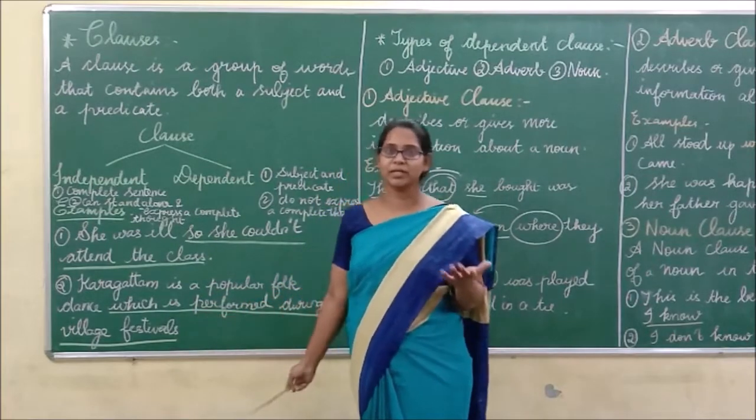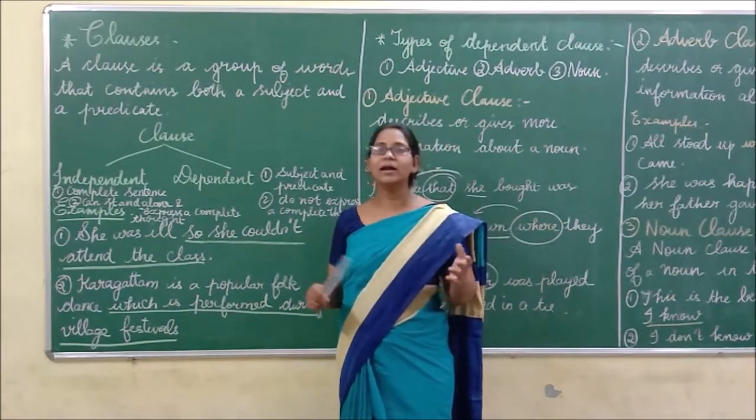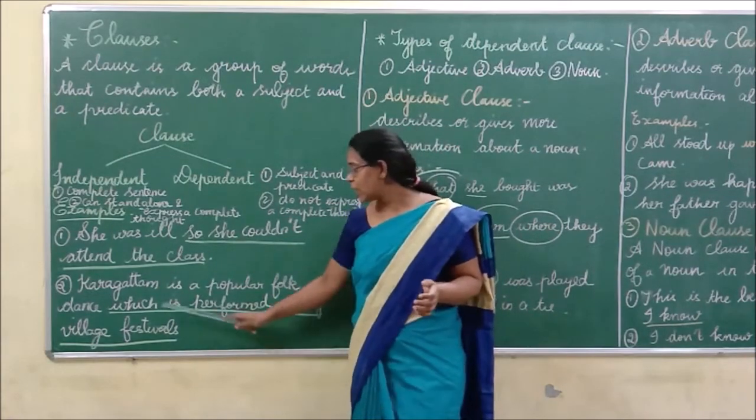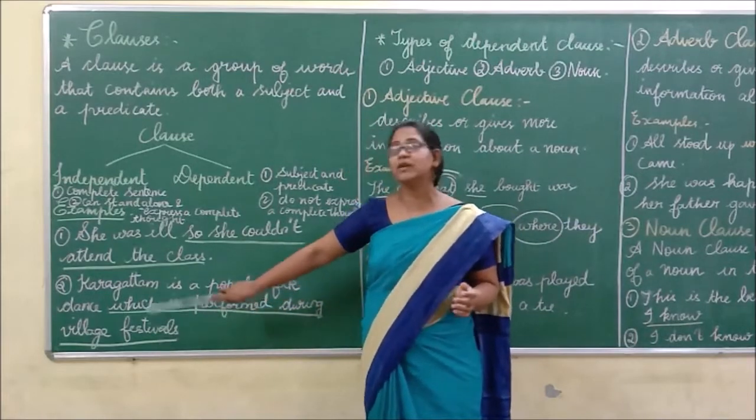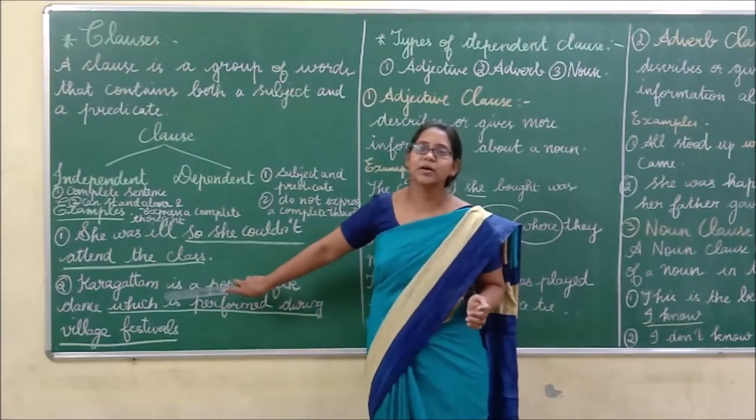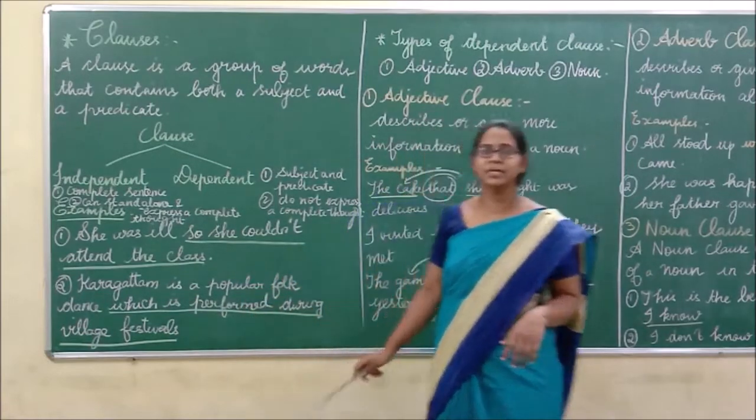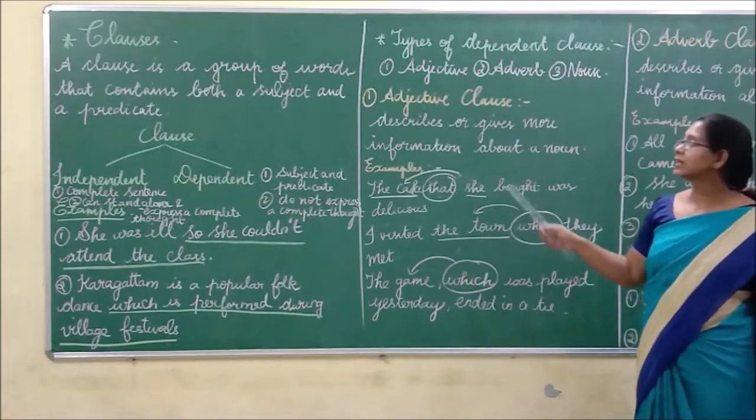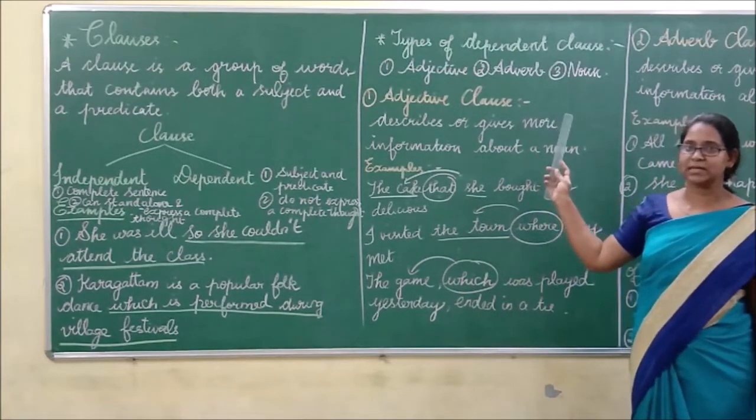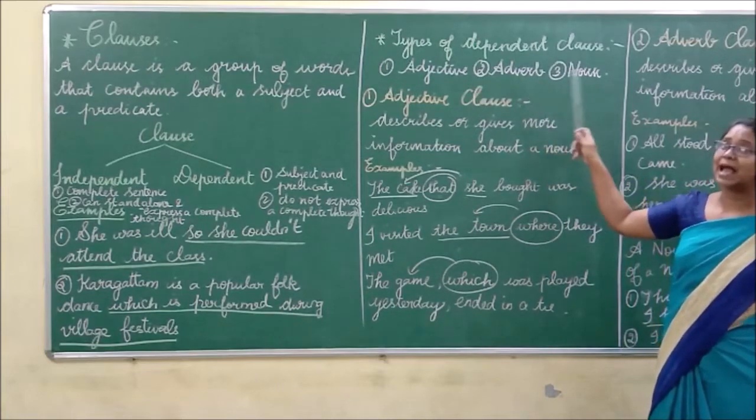Conjunction, we know what is meant by conjunction, isn't it? It acts as a connector or linker. "Which is performed during village festival" depends on the first sentence in order to give a complete thought. Is it clear? Okay, now we see types of classes. There are 3 types of classes: adjective class, adverb class, and noun class.